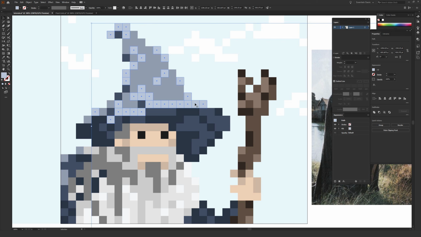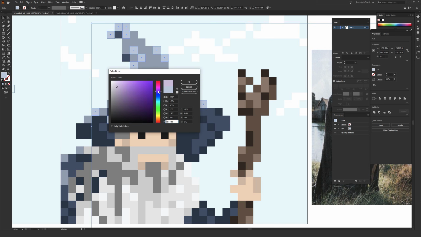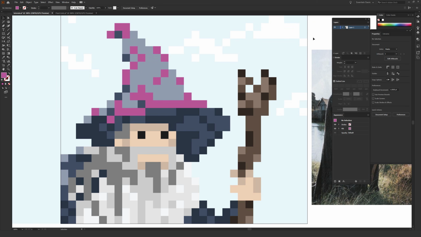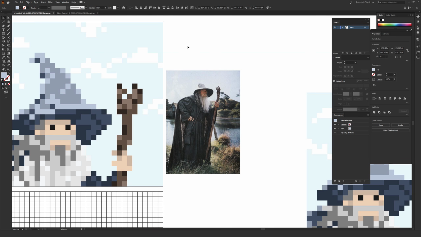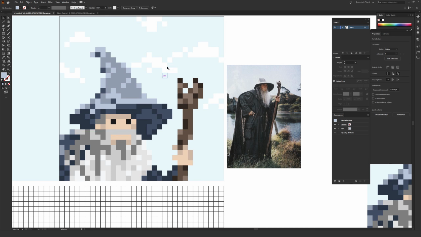And when I say every pixel, obviously it's every square, but then you can just double click on that fill, change it to something else like hot pink if you want to make it look real weird, and it does that automatically. So that's a really quick and easy way to recolor things as you are making them inside this tool.